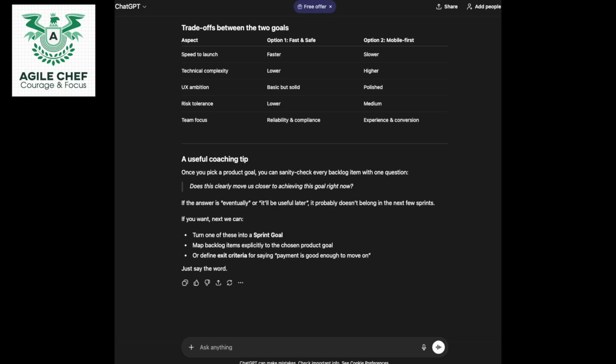So this time what I want it to do is look at some stakeholder management. I want to prep with this information to manage my stakeholders. Okay, so let's say a stakeholder wants Apple Pay immediately. The team is worried about the security and risk. And so I ask it, help me prepare questions and explain trade-offs in simple language. Right, I'm going to paste what I've just said in there.